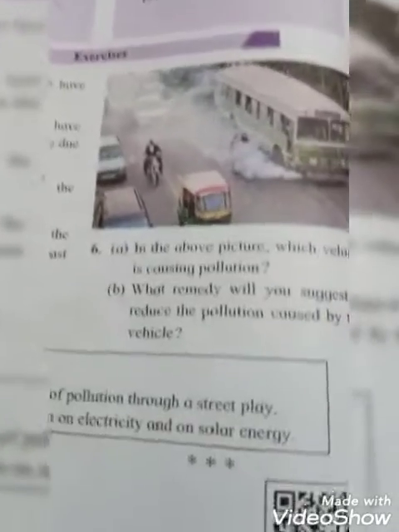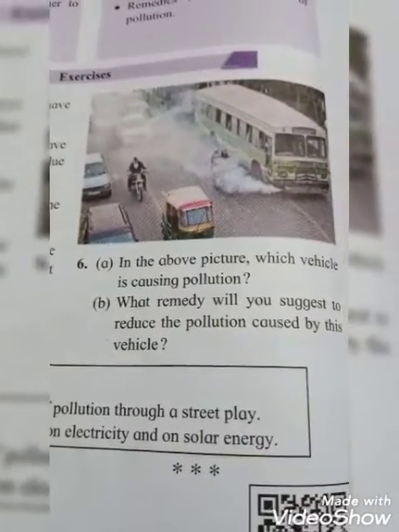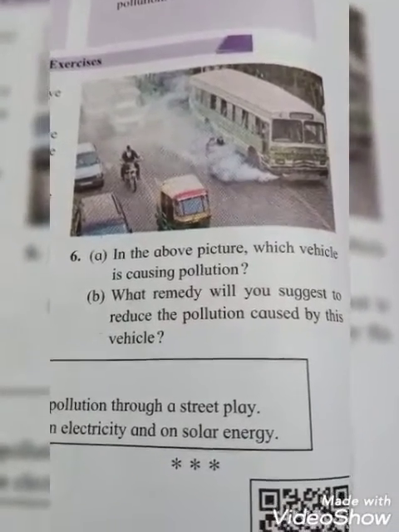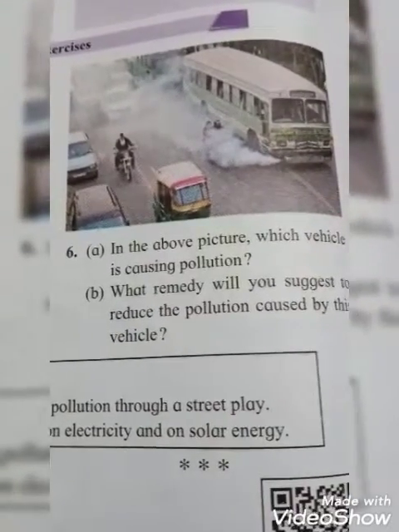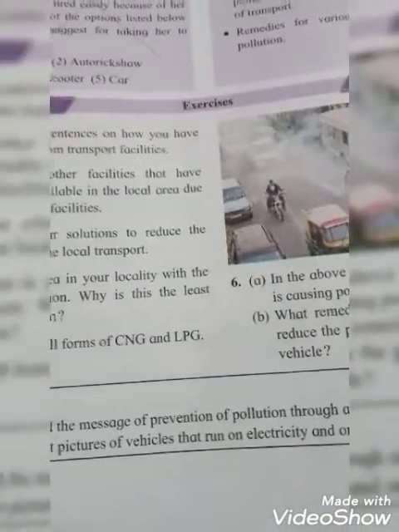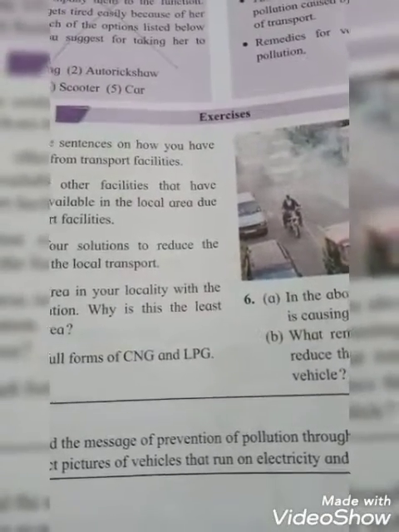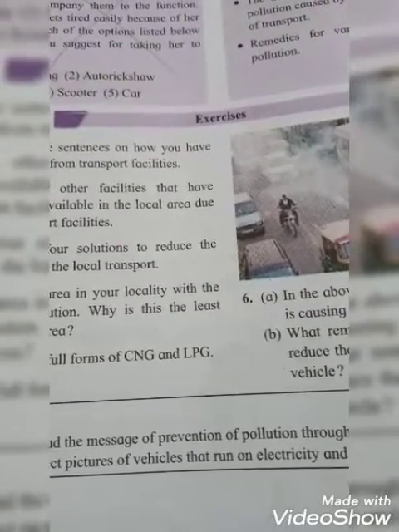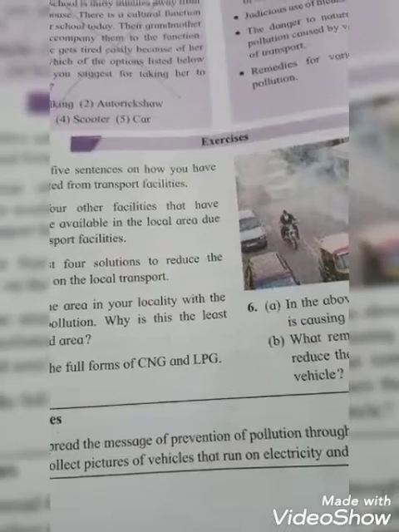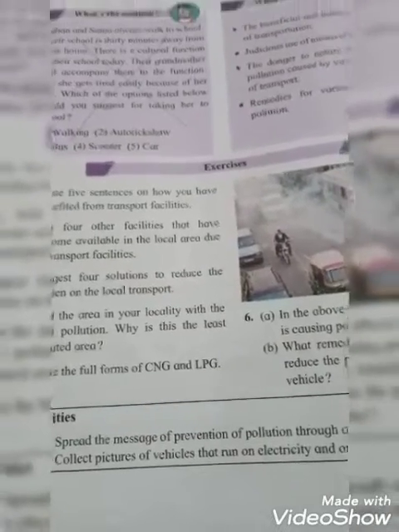And sixth question: A, in the above picture, which vehicles are causing pollution? And B, what remedy will you suggest to reduce the pollution caused by these vehicles? So see, students, all these are the assignment I am giving you as your homework. You have to do this in your workbook or notebook, and read this lesson twice, properly. I hope that you understood this lesson. Thank you.